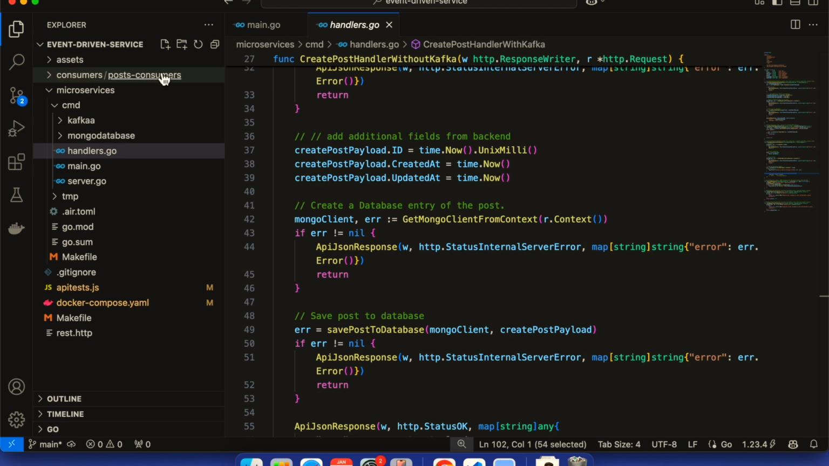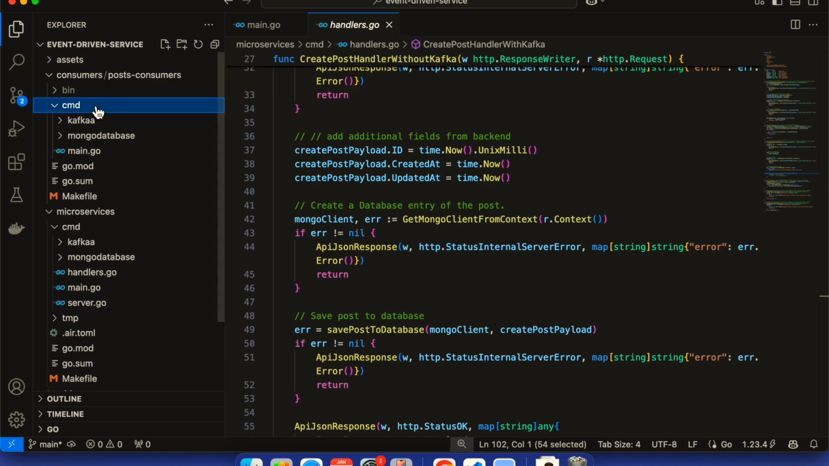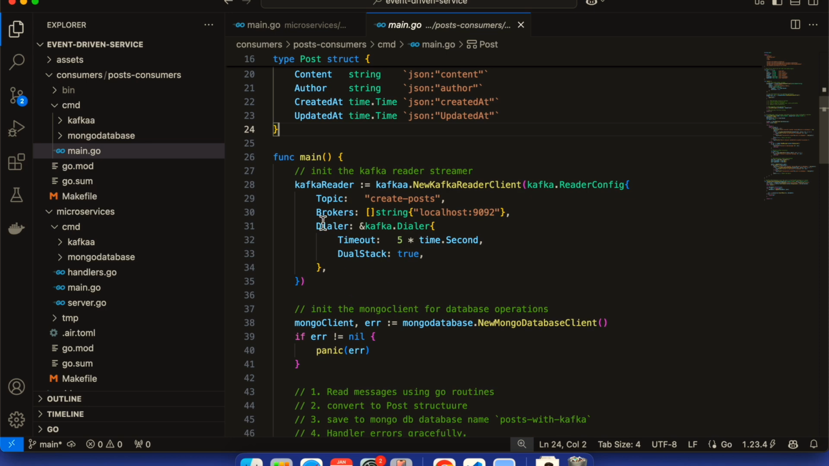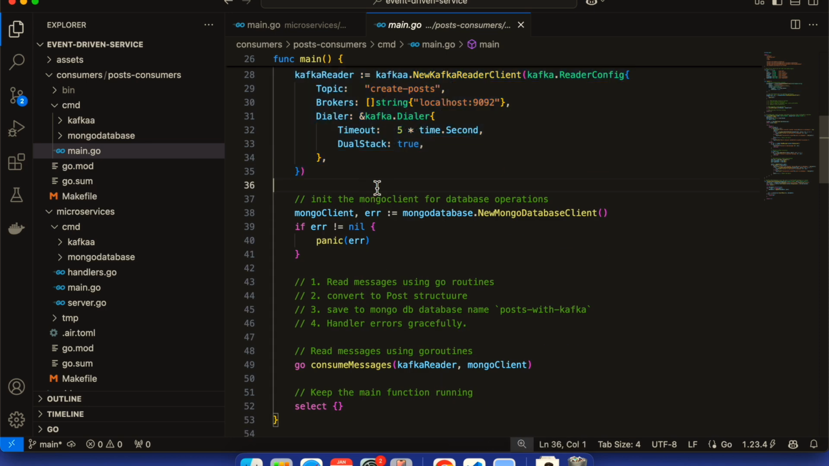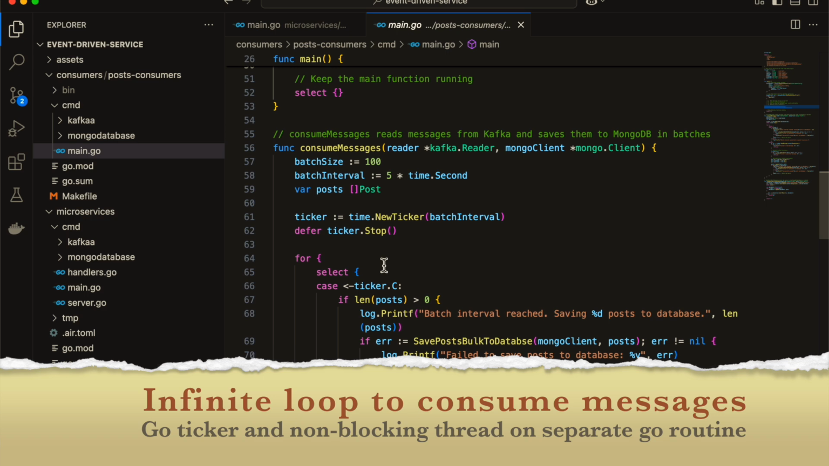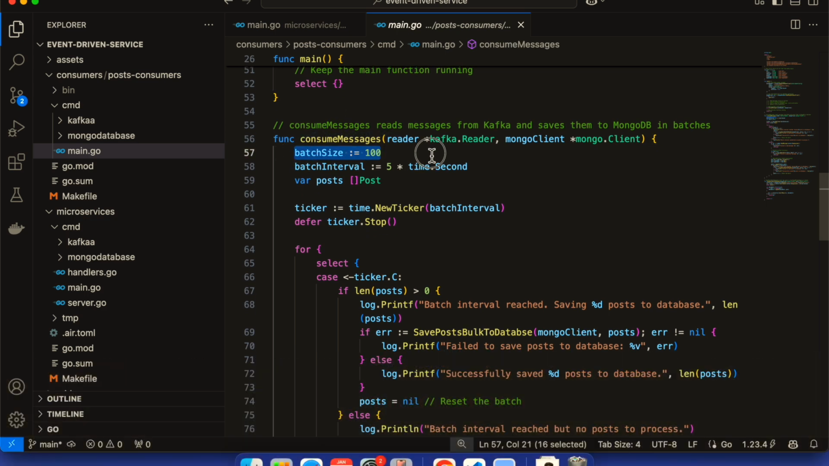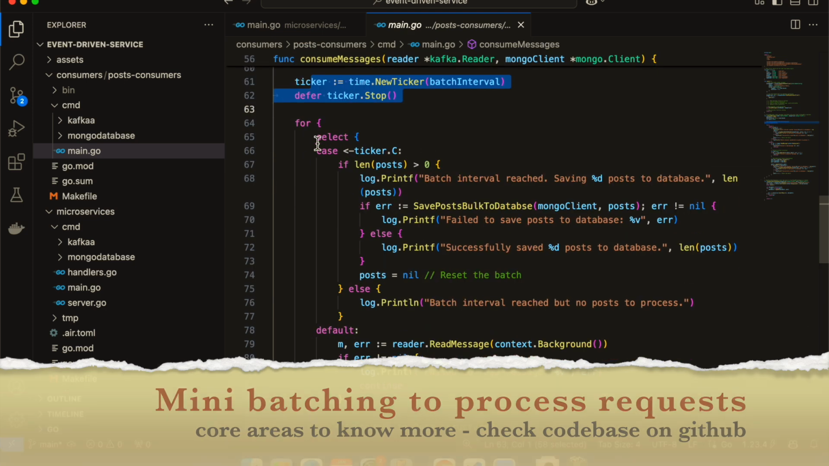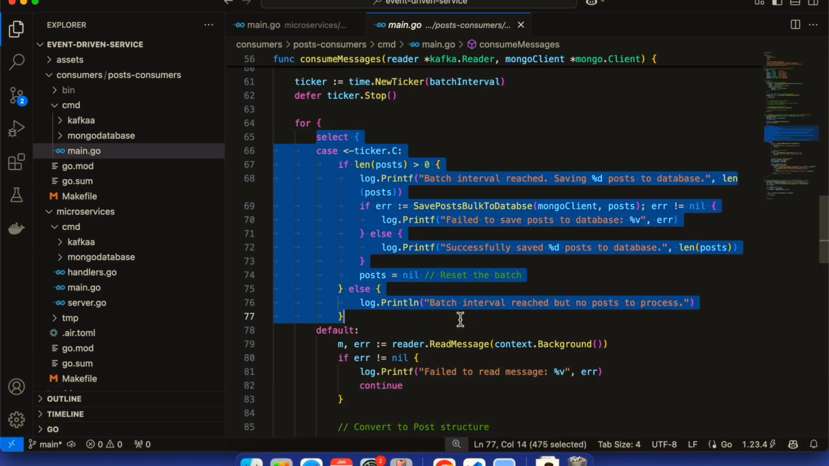And if you see the consumer layer in the post consumer, this is also a small consumer service in Kafka Golang, where there is one simple main method. It has the post structure, the Kafka reader configuration, the Mongo client configuration, and consumes messages as a goroutine. So this runs in a separate goroutine just to not block the main thread. The batch size is 100, so each time the Kafka message has a 100-message batch, or maybe the batch interval is 5 seconds, it will run as a go ticker. It's a very straightforward and simple implementation, but very focused.